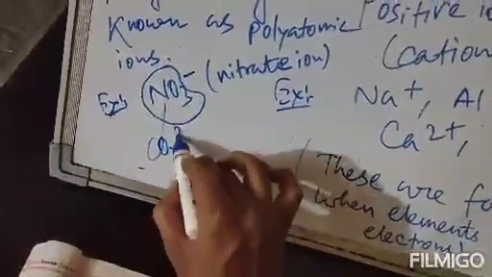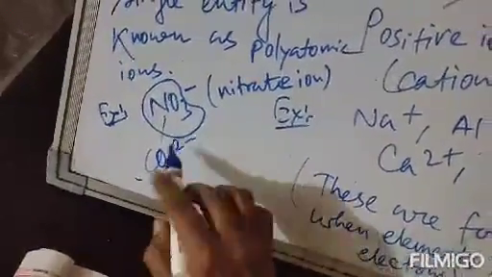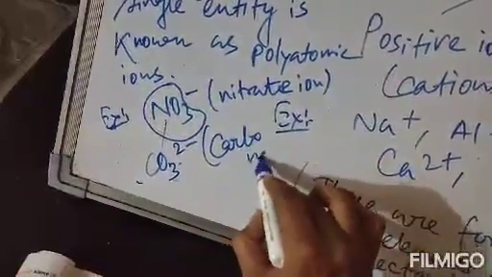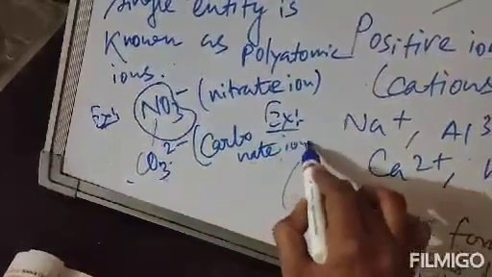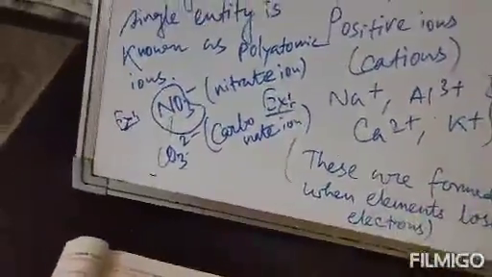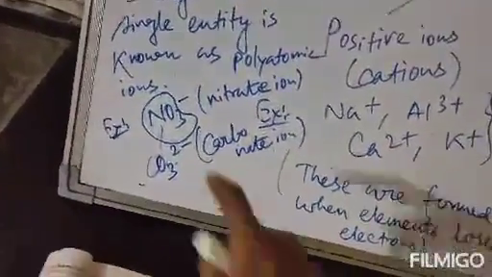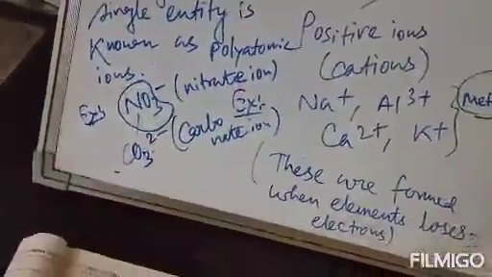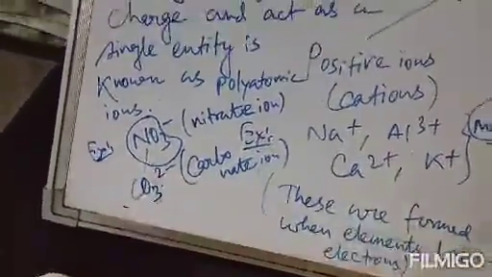Another example, suppose CO3 2 minus. This is carbonate ion. Here also the total number of atoms is 4, 1 carbon, 3 oxygen, and charge is 2 minus. So see, this CO3 acts as a single entity and carries charge minus 2.